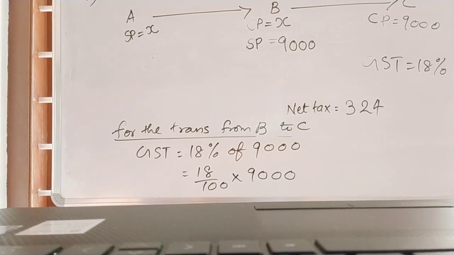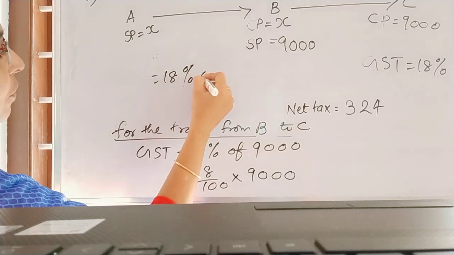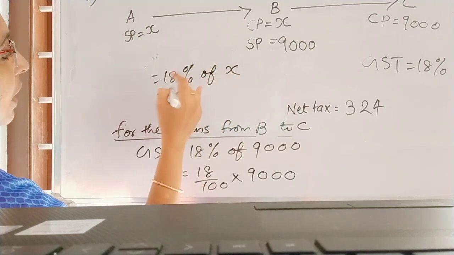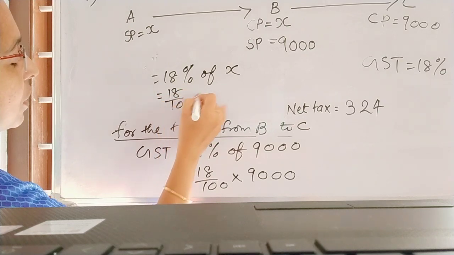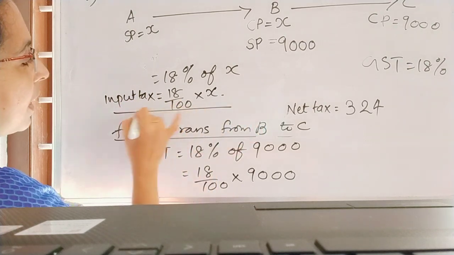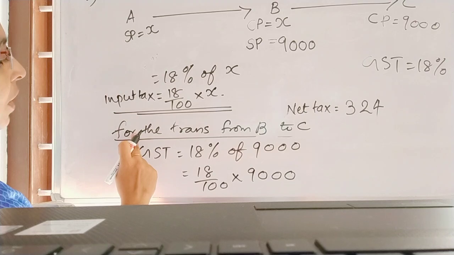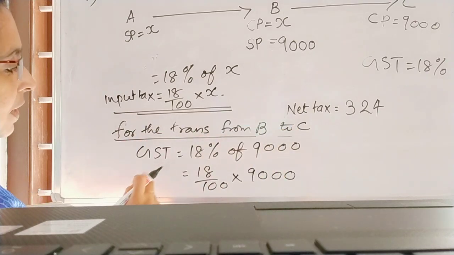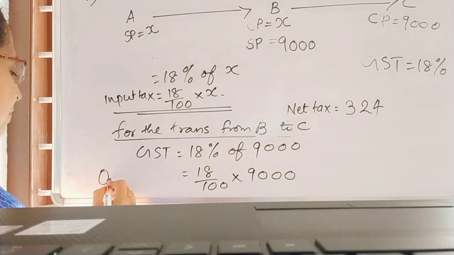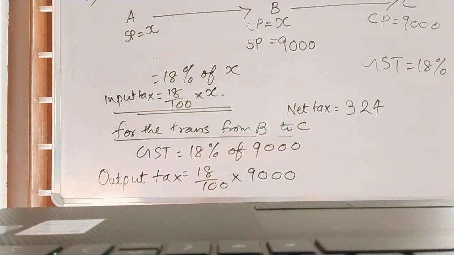Write down input tax. What we wrote: 18% of 9,000, so 18% of X we wrote. There also, one more step you write: 18 by 100 into X. That means input tax is equal to 18 by 100 into X. Then for the transaction from B to C, GST is known as the output tax, which is equal to 18 by 100 into 9,000.